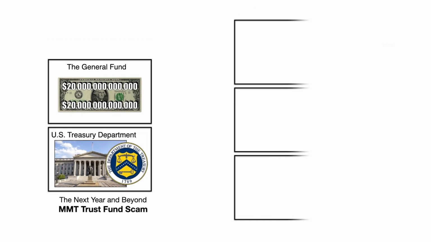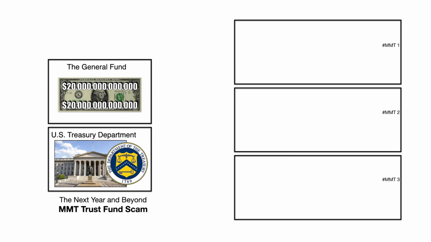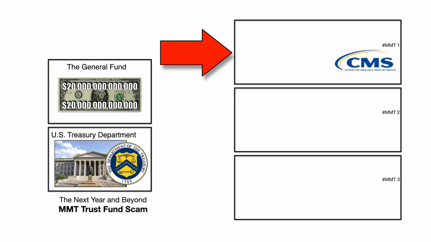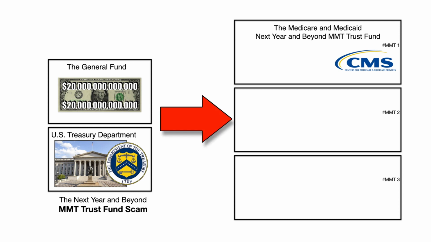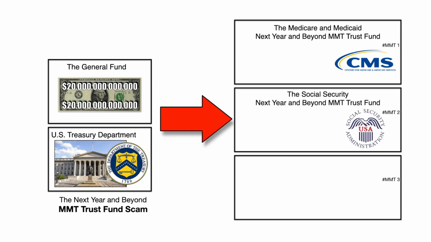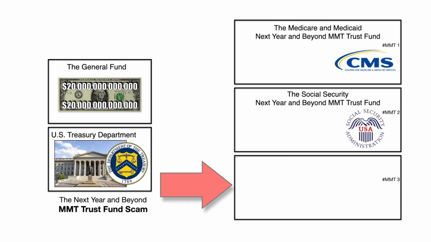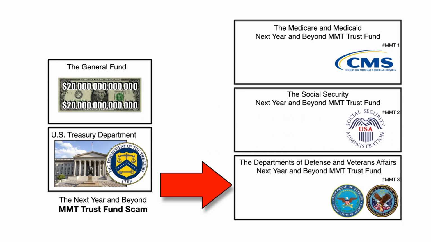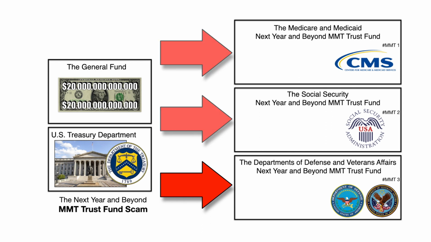The US Treasury then creates 3 new MMT trust fund accounts. MMT account number 1 will be for the Centers for Medicare and Medicaid Services, which will be titled the Medicare and Medicaid Next Year and Beyond MMT Trust Fund. Account number 2 will be for Social Security, entitled the Social Security Next Year and Beyond MMT Trust Fund. And the third account will be titled the Departments of Defense and Veterans Affairs Next Year and Beyond MMT Trust Fund.